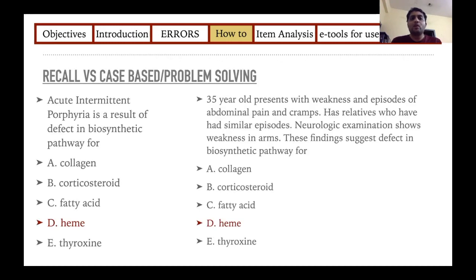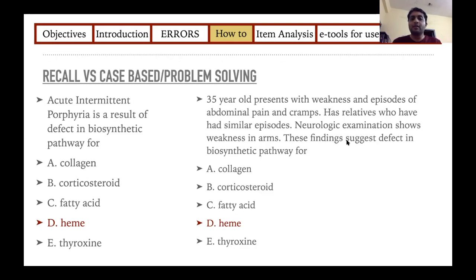Here I'm giving you one more example. This is an example probably from pathology or medicine or even pediatrics, for acute intermittent porphyria. You want to test the concept whether he knows that it is because of the defect in the biosynthesis of heme. But instead of directly asking what acute intermittent porphyria is, making it recall type, here we have used a case scenario of acute intermittent porphyria, and we have not asked him what the diagnosis is.